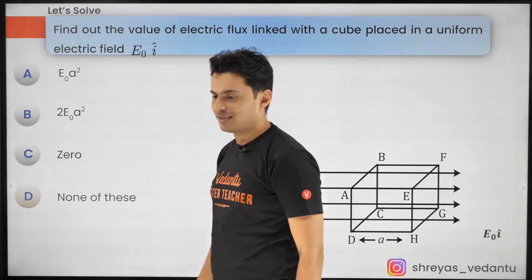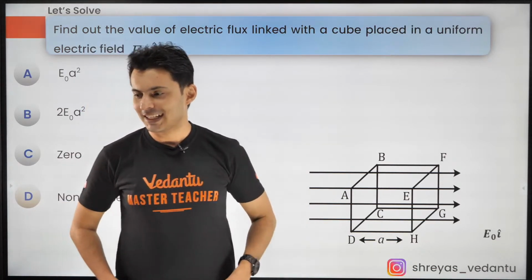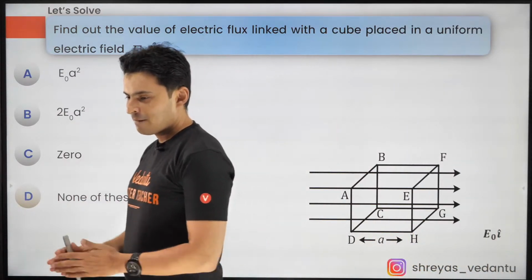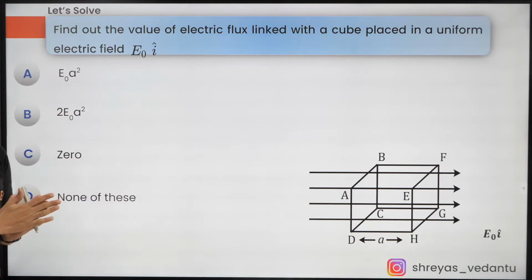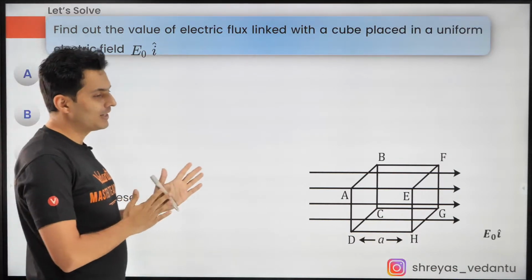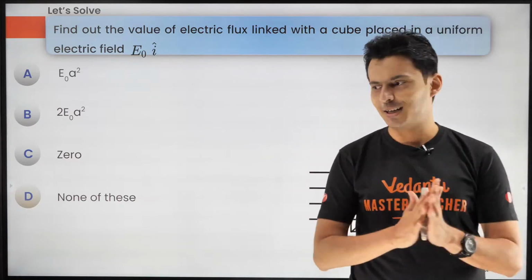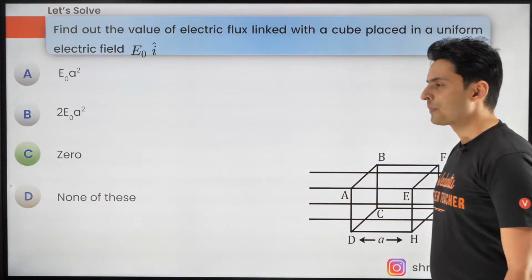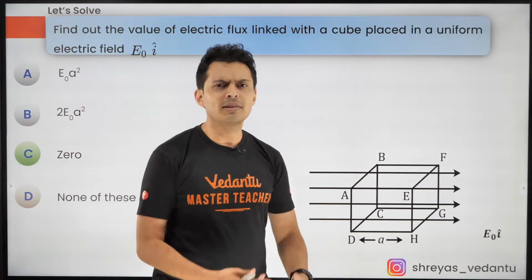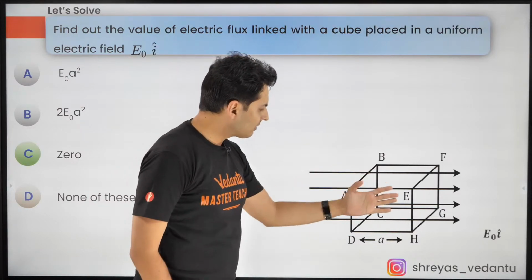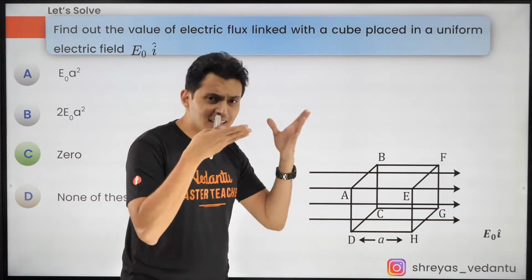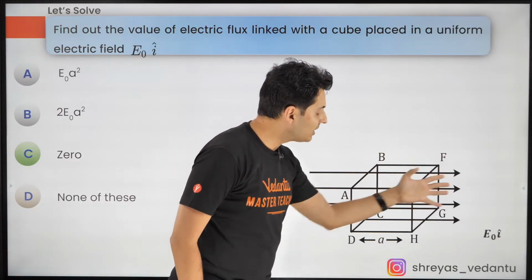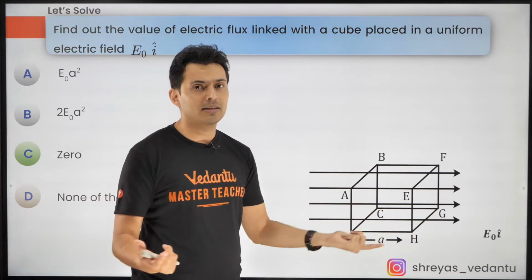Come on, try to answer this. Let's see how many of you do this. Some of you are saying C, some of you are saying A, some of you are saying none of these. Well, I'll tell you what, the answer is actually 0. Now you might be wondering, sir, what nonsense is this? Come on, field lines are piercing through that cube. I can clearly see the field lines are piercing through the cube. How can you say the flux is 0?